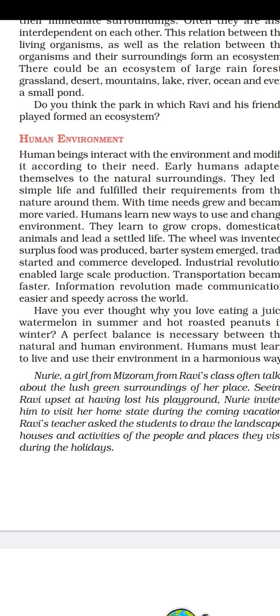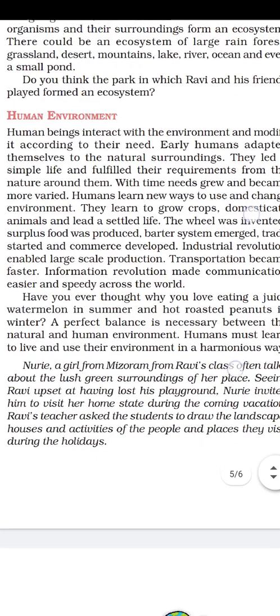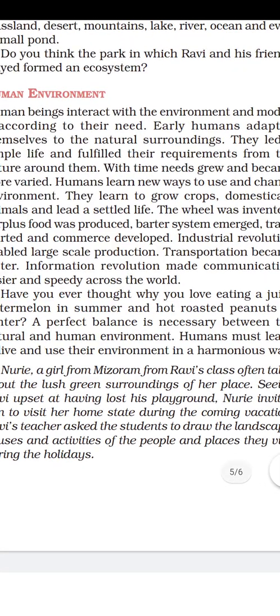For example, early human beings' needs were simple. They wanted to eat food and to have some shelter. If they wanted to cover their bodies, they killed animals and used the animal hides. But now our needs have increased, children. We want sophisticated buildings, machinery, and now ACs are a need. So we have changed the environment according to our needs.